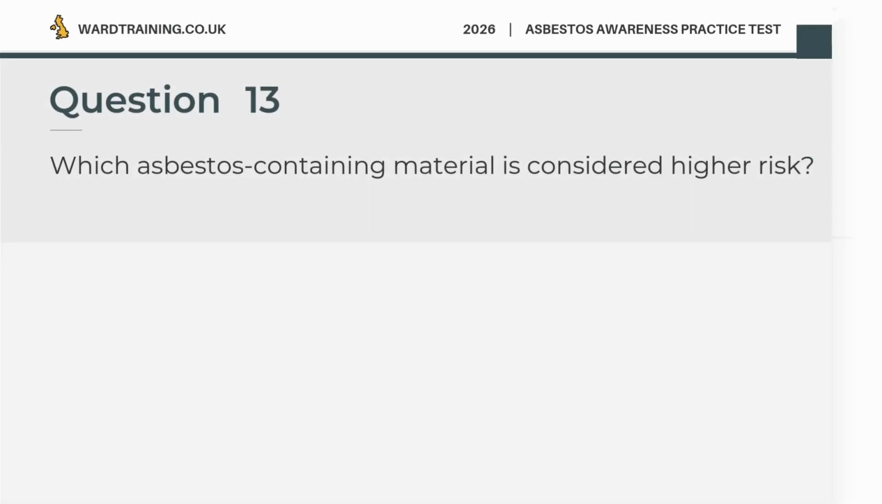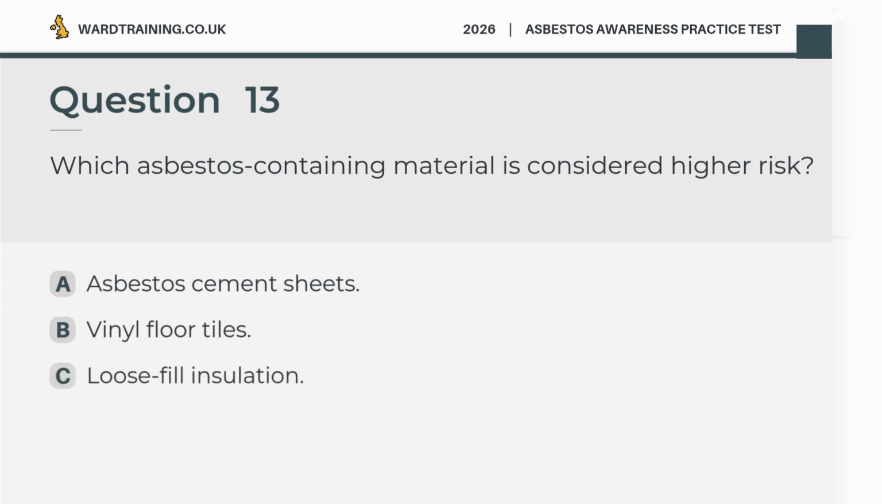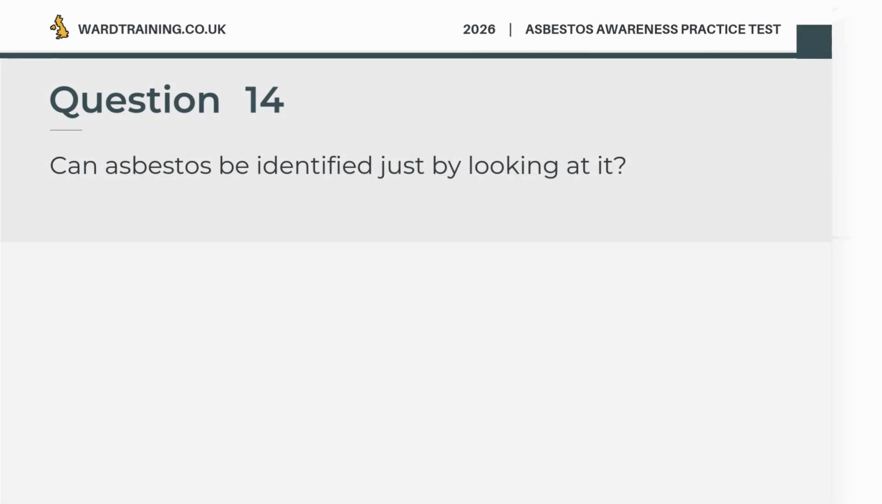Question 13. Which asbestos-containing material is considered higher risk? A. Asbestos cement sheets. B. Vinyl floor tiles. C. Loose fill insulation. D. Roofing panels. The correct answer is C. Loose fill insulation.